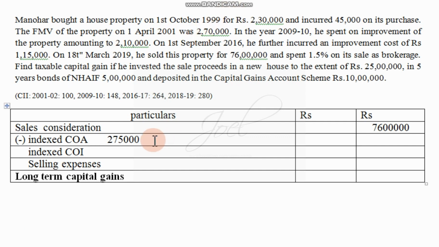But here we have to index that cost of acquisition, which is multiplied by 200 and the present index. Present index is how much? 280 it is, correct? 280 is the present index, because in the present year it was sold, divided by the past index. Past index is 100 as on 1/4/2001. So we have to get the answer. When we calculate, we will get 7,70,000.